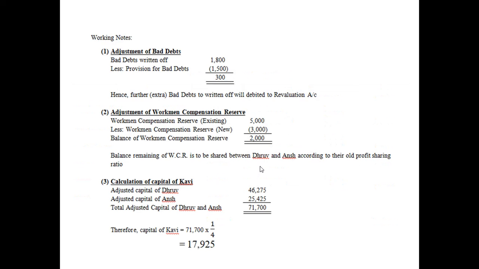And when you start practicing at home, please have a look at the watch also, that in what time I finished this particular sum, because in examination you have only 3 hours. We have just started this syllabus. There's so much left. Change in profit sharing ratio, retirement, death.